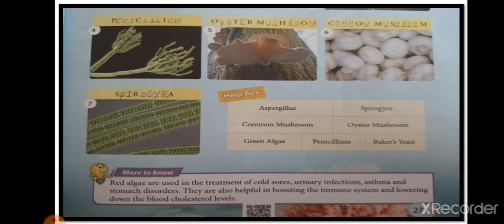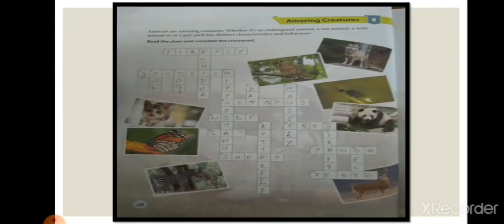Red algae are used in the treatment of cold sores, urinary infection, asthma and stomach disorder. Many algae are also utilized in medications. They are also helpful in boosting the immune system and lowering blood cholesterol levels. This is all about fungi and algae. Let's come further and learn about some more.